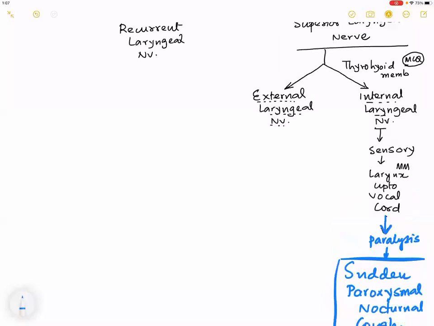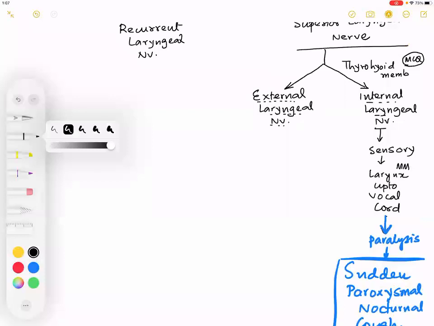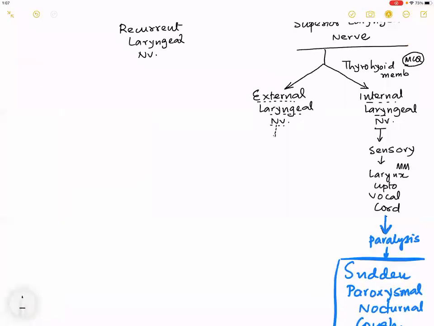Now let us talk about the external laryngeal nerve. The external laryngeal nerve, however, is a motor nerve. If that was sensory, this is predominantly motor; when I say motor, it is not purely motor. It is a predominantly motor nerve supplying two muscles. One is the cricothyroid muscle, which acts as a tensor of the vocal cord and is responsible for the pitch of the voice.